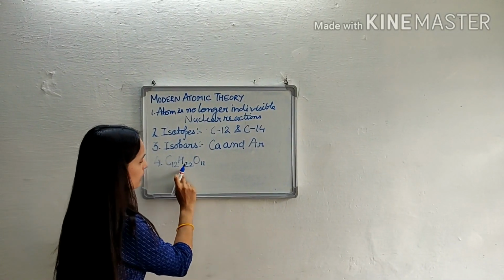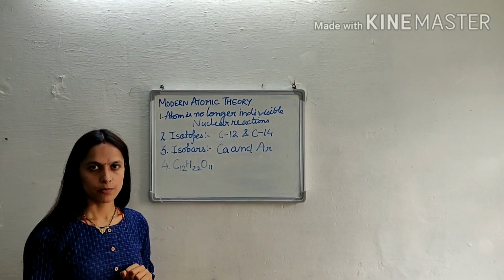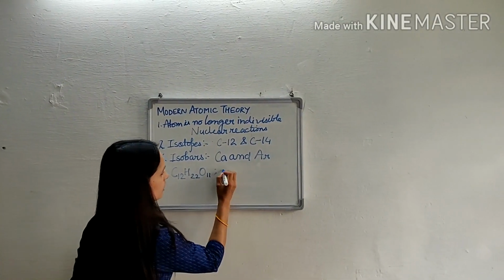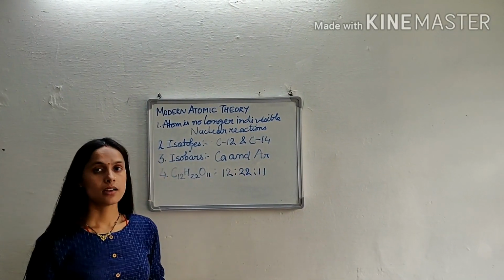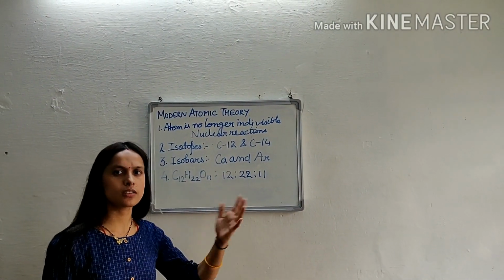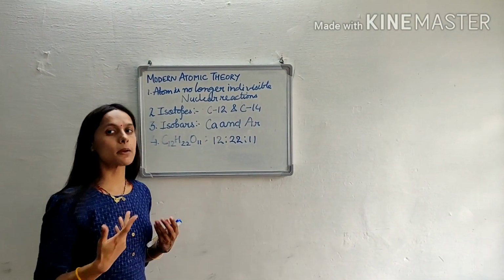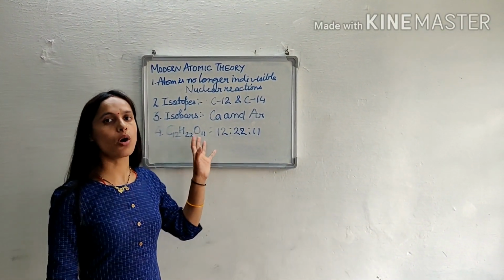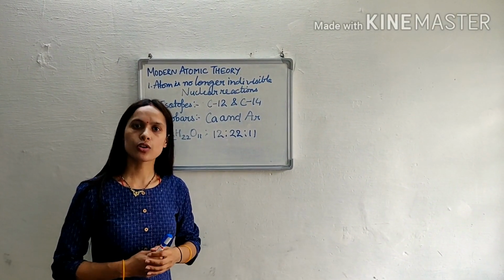Now we are not able to simplify this formula because a single number is not divisible by these three numbers. So the ratio of carbon, hydrogen and oxygen is 12, 22 and 11. This is an integral ratio, this is a whole ratio, this is a fixed ratio. Means sugar always combines in this ratio. So it is a fixed ratio. It may be integral, but it is not a simple ratio. So it is not necessary that atoms always combine in a simple ratio by mass. Sometimes the ratio becomes complex.